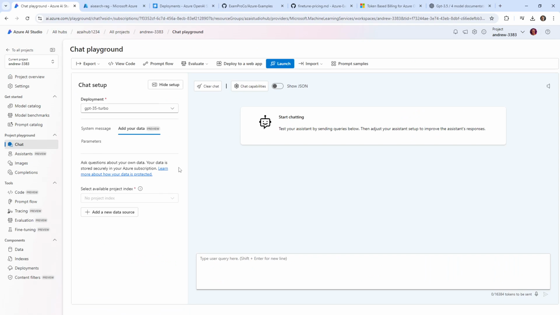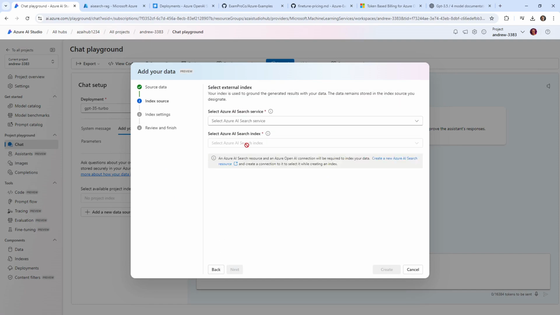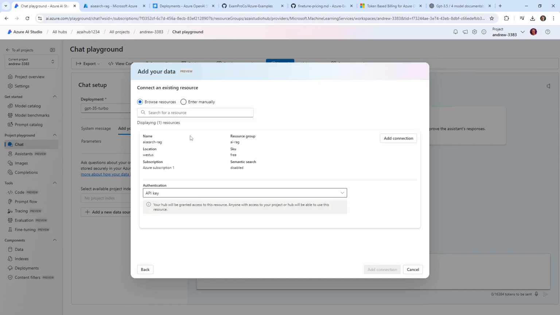And from here, we'll add our data. And we'll add a data source. And we'll say Azure AI Search. We're going to go ahead and hit next. We'll connect to Azure AI Search. And we have different ways of connecting. I remember having a lot of difficulty connecting. So if we can use the API key, I'm totally fine with that.